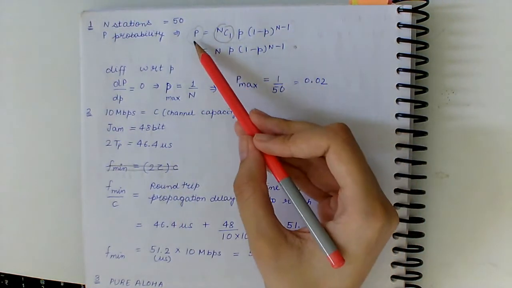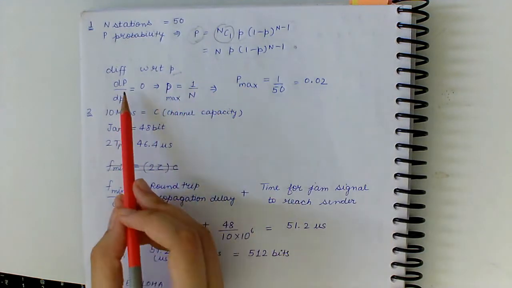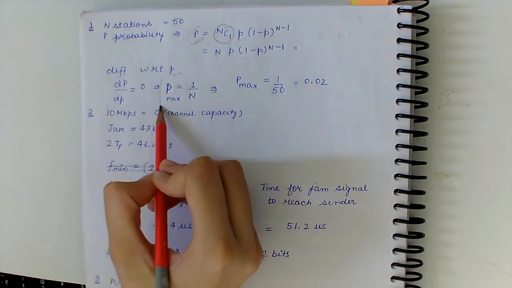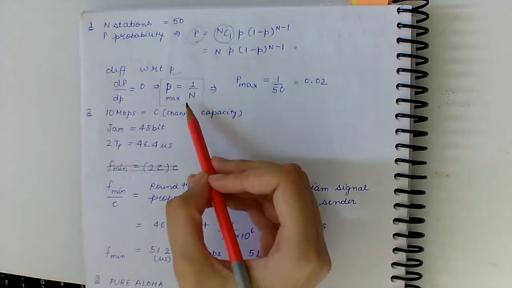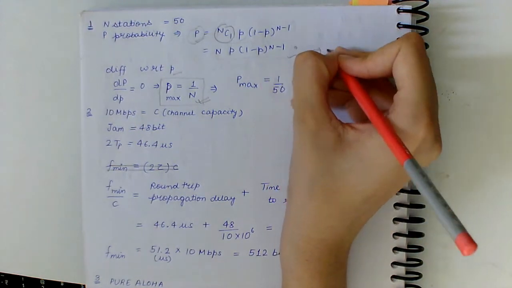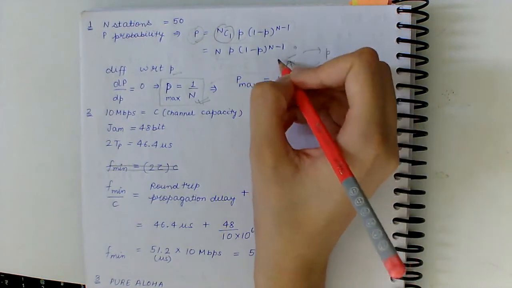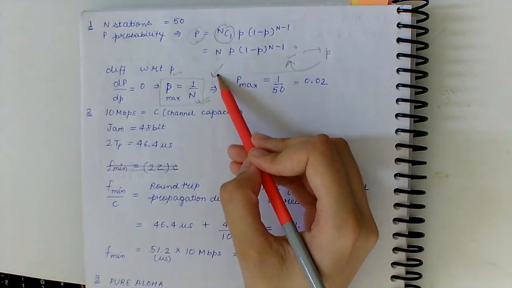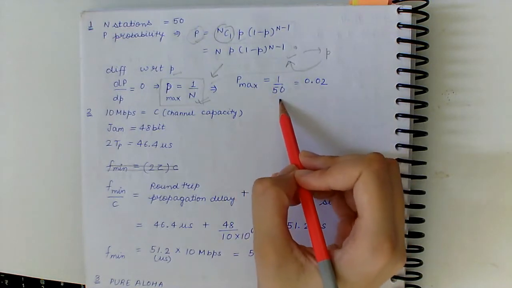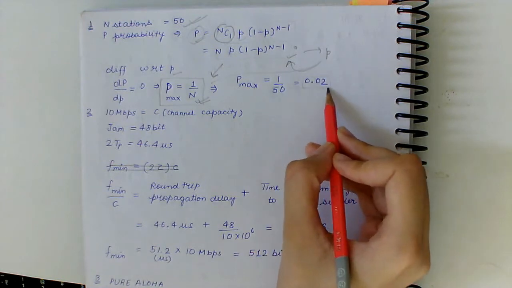Now to get the maximum value of P, we differentiate this equation with respect to small p, and we get that the maximum value of p comes out to be 1 by n. When we differentiate this equation, find the value of small p and put it back in this equation, we get P max equal to 1 by n. So the maximum probability equals 1 by 50, as n has been given as 50, and the answer is 0.02.